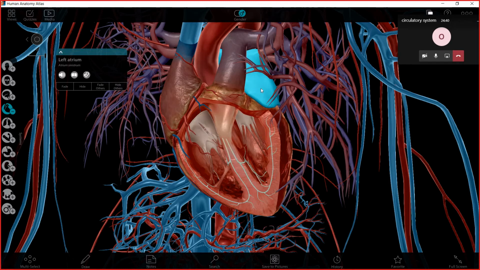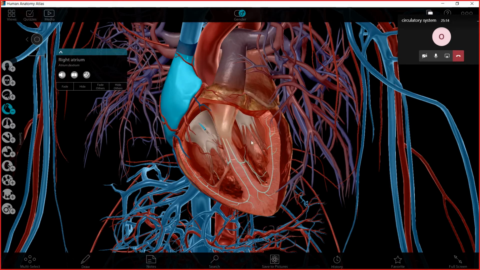Because it is found on the actual left side. So this is the left atrium, then right atrium, then left ventricle, then right ventricle. So we have 2 atria and 2 ventricles. These are the 4 chambers of the heart.